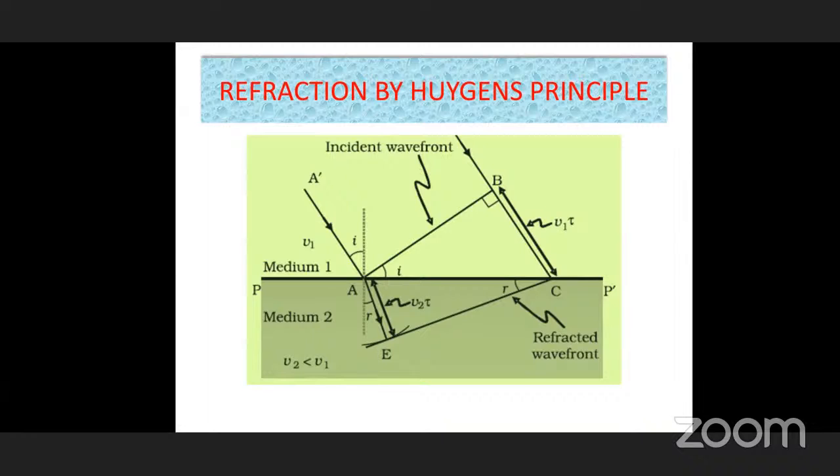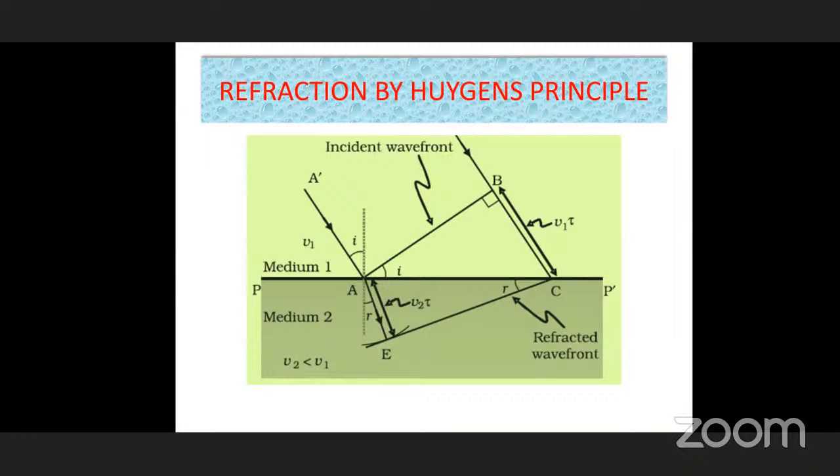At point A, we have taken a normal line. While you are drawing a normal line, the angle of incidence is shown, and the incident ray AA dash with the normal makes an angle I. Similarly, inside the medium, AE is the refracted ray, according to our understanding of the ray diagram. Therefore, the refracted ray makes angle R, that is the refracted angle.